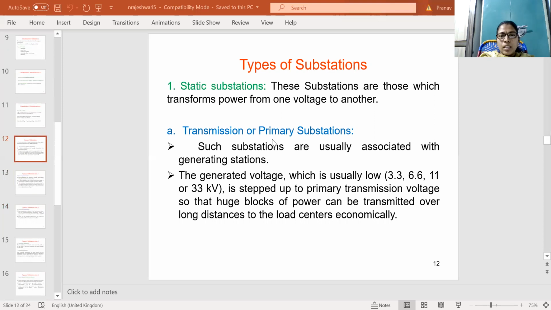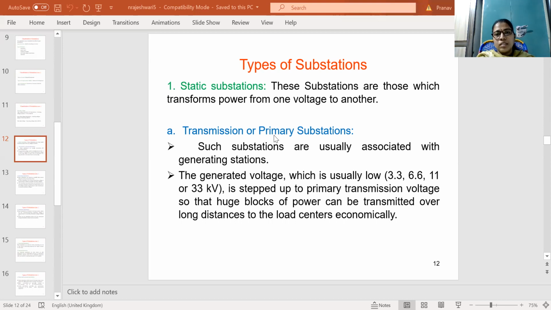So in primary and transmission substations, from generating to the transmission, transmission has two types, primary and secondary, and distribution also has two types, primary distribution and secondary distribution. Once power comes from the generating station, it comes to the primary substations.